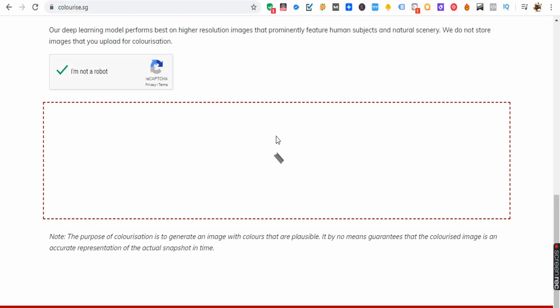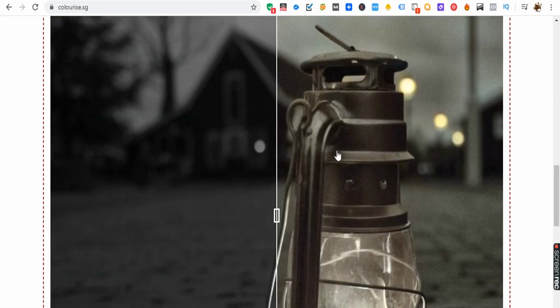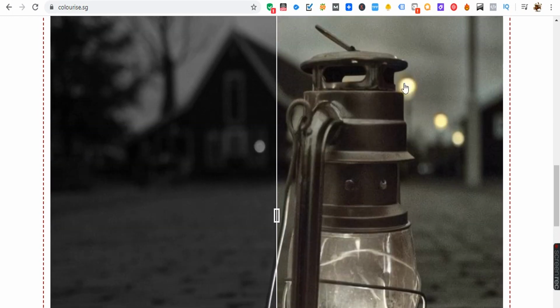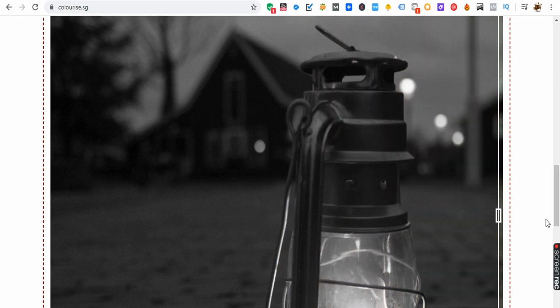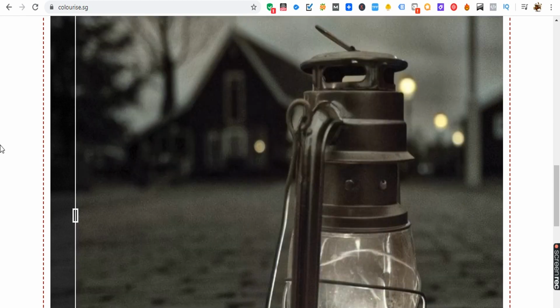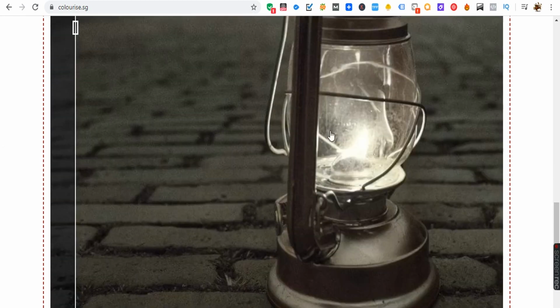So I'm just clicking and uploading it, and it automatically gets generated into a color photo. See, this is the color photo. You can see the backlights, it's in yellow color, and this is the black and white photo, and now this is the color photo. This is the difference you get when you go with this website.